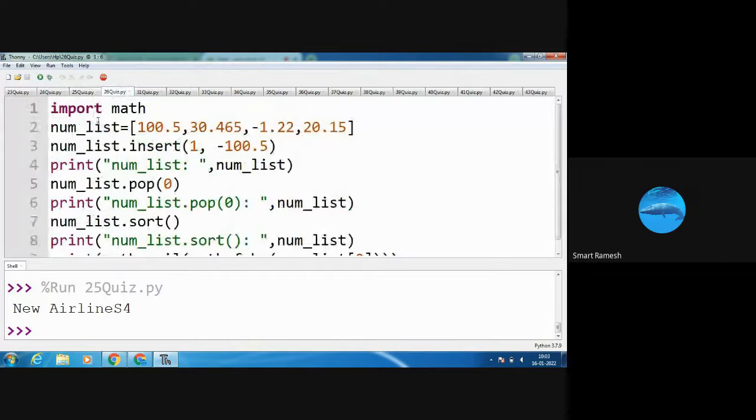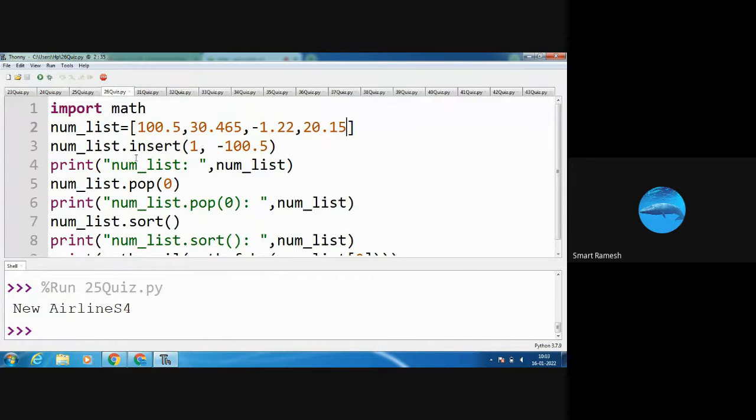Here I am going to use the math module. Here I am going to import the math module. new_list. This is the list. I am using the square brackets. It contains 100.5, 30.465, minus 1.22, 20.15. These are the items.